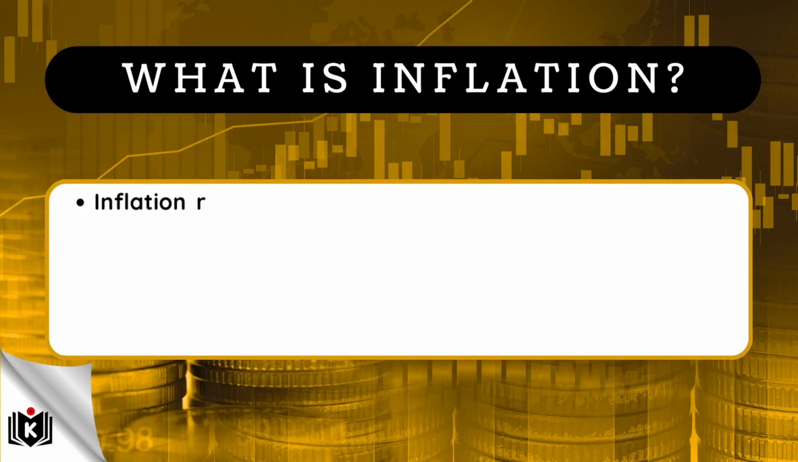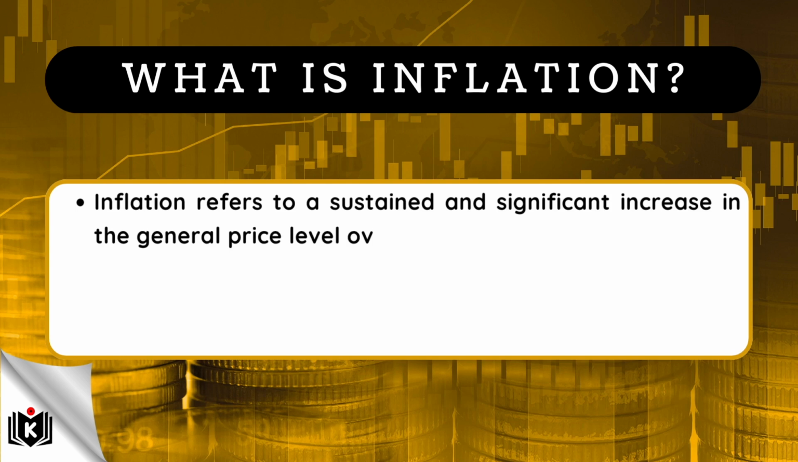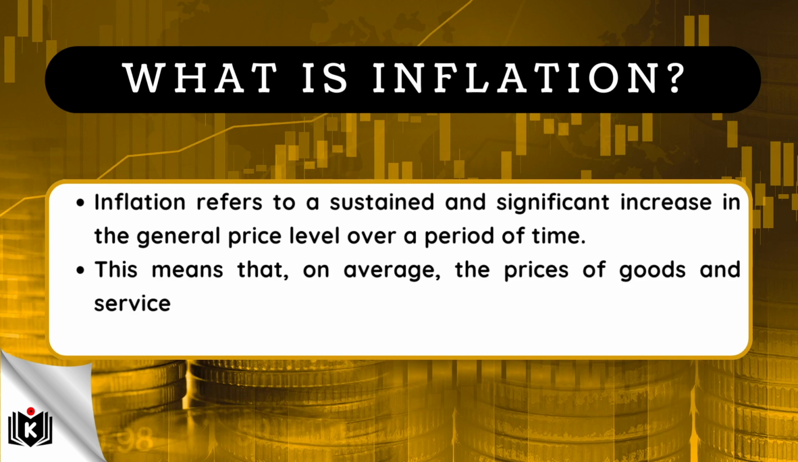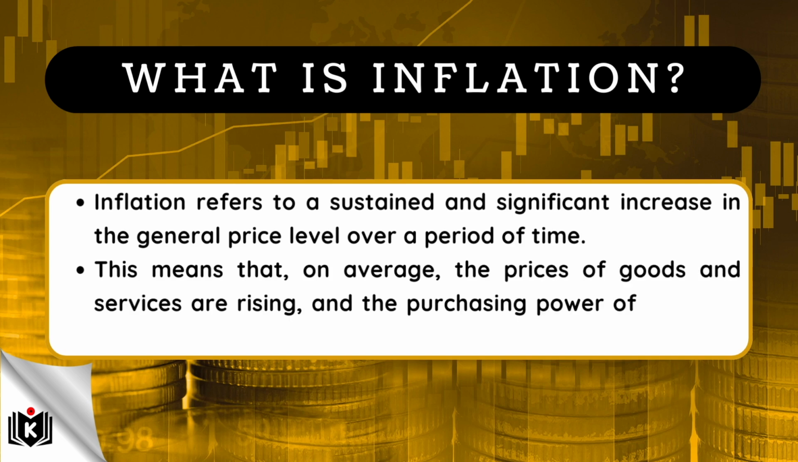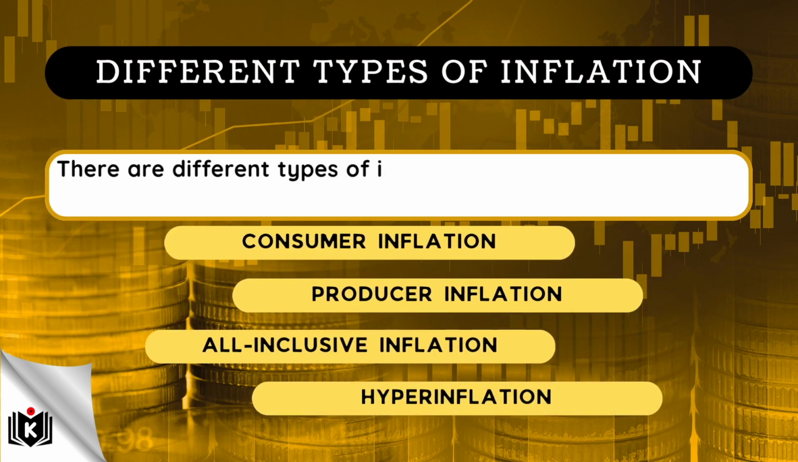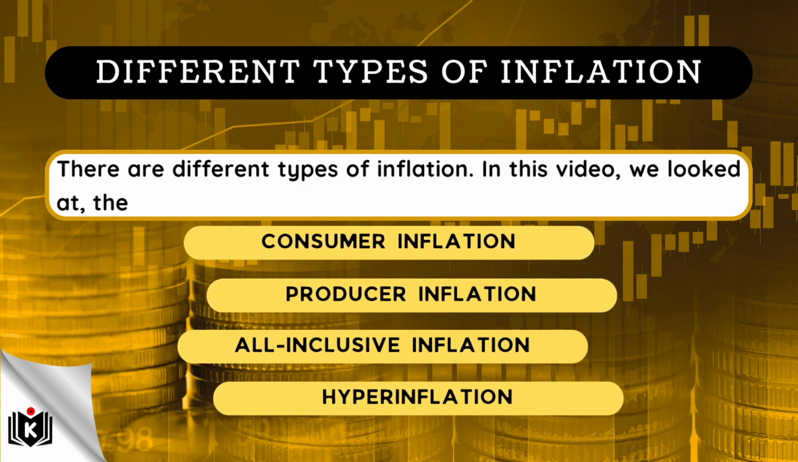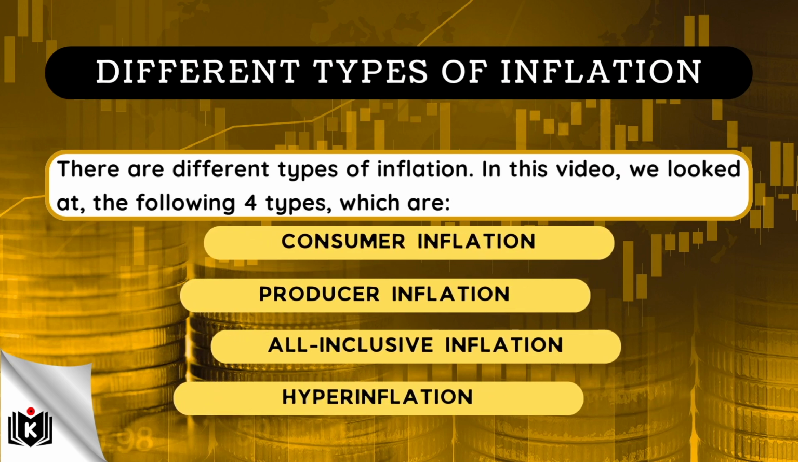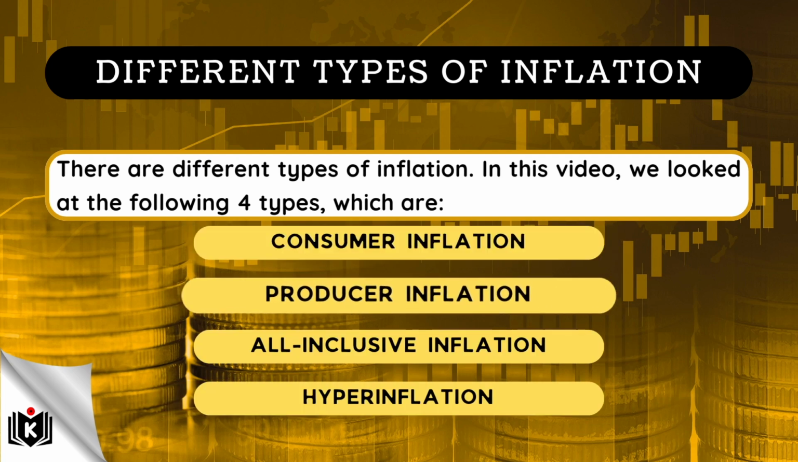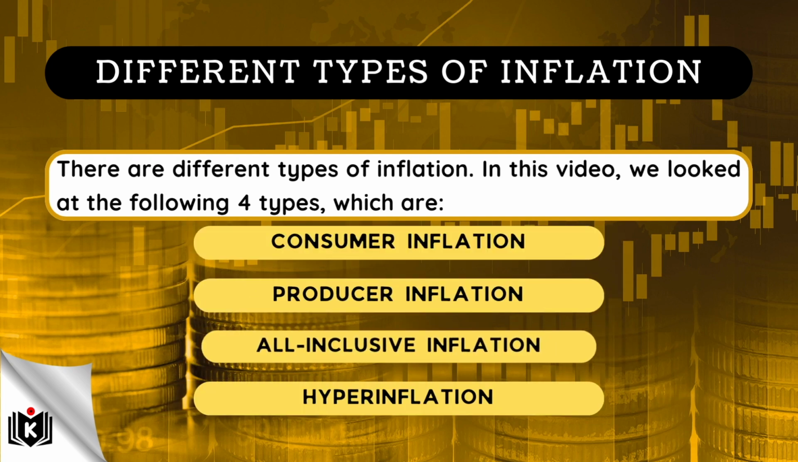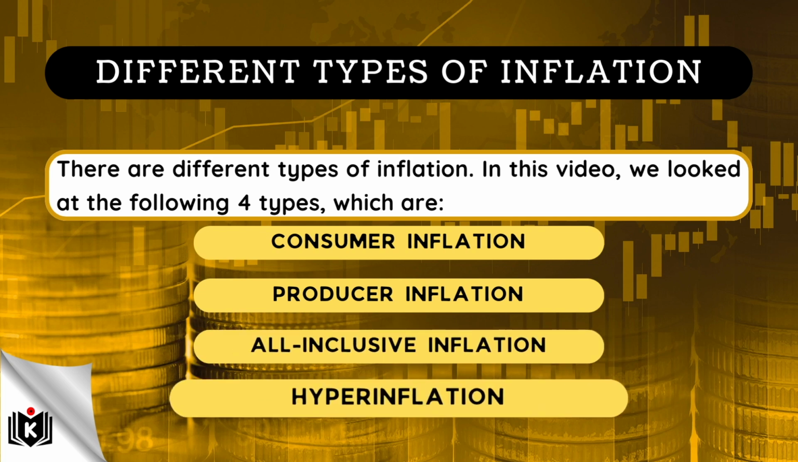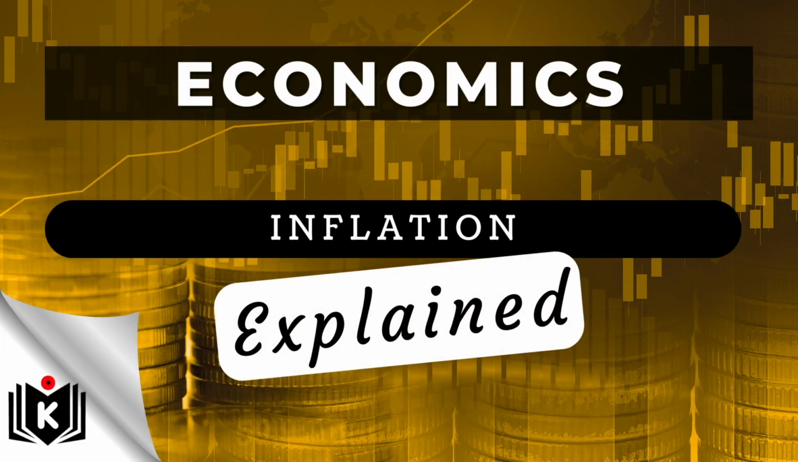Just to recap, inflation refers to a sustained and significant increase in the general price level over a period of time. This means that, on average, the prices of goods and services are rising, while the purchasing power of a unit of currency is decreasing. There are also different types of inflation. In this video, we looked at the following 4 types, which are consumer inflation, producer inflation, all-inclusive inflation, as well as hyperinflation. To understand more on this topic, please take time to rewatch this video.